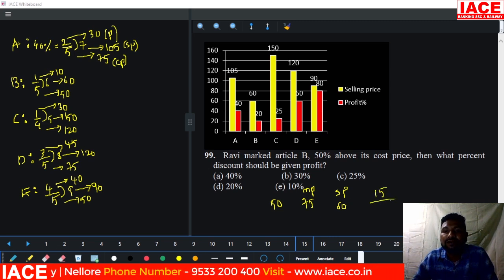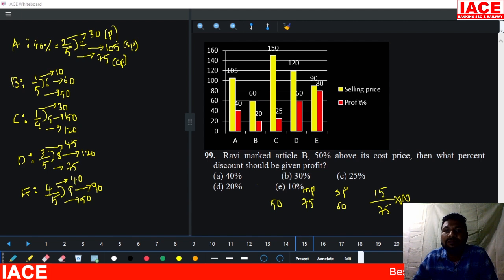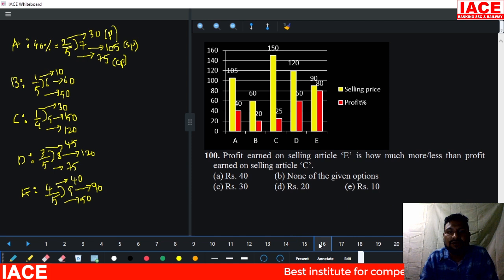15 rupees discount is given on 75 rupees. We need the percentage, so 15 by 75 times 100, which is 20%. 20% is the discount, which means option D here. Let's go for the next question.